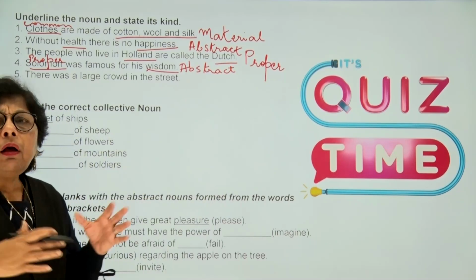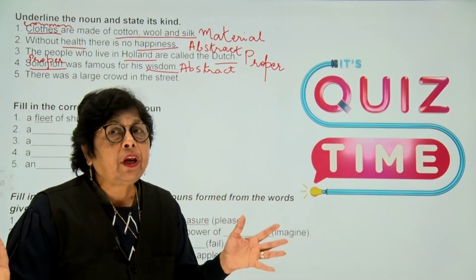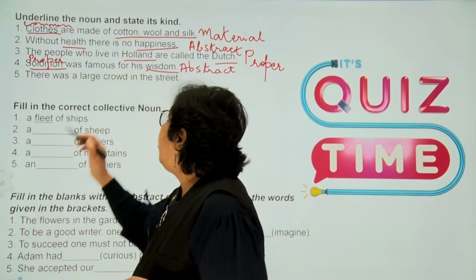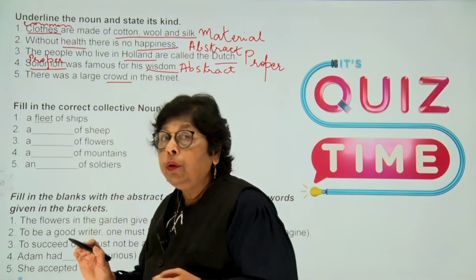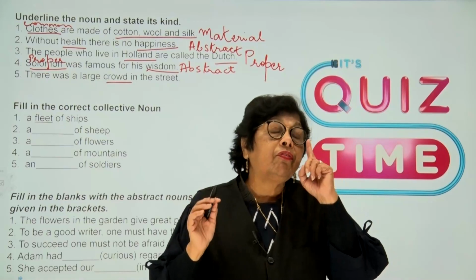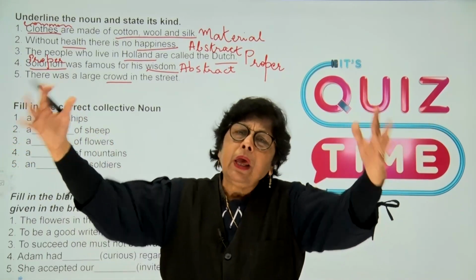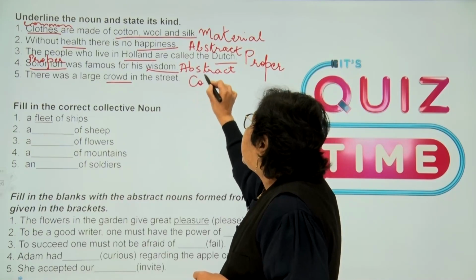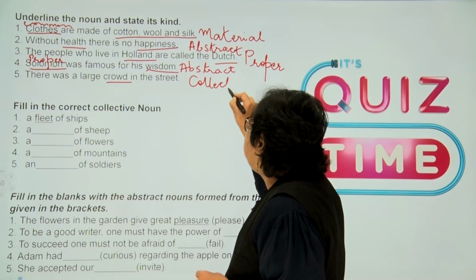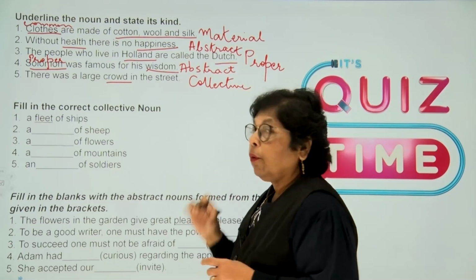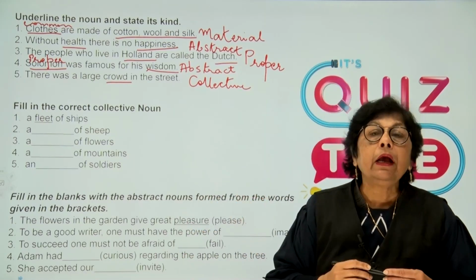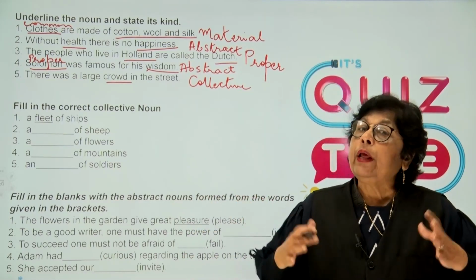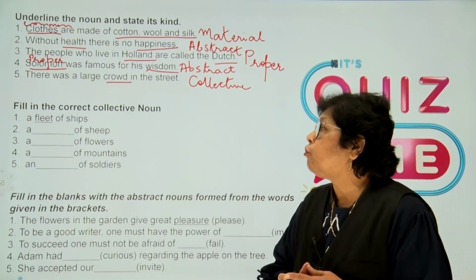There was a large crowd in the street. Here the noun we identify is crowd, and crowd is a single name given for many people. So this word will be a collective noun. Right? So this will be a collective noun. Now, let's go down to the next exercise, children.